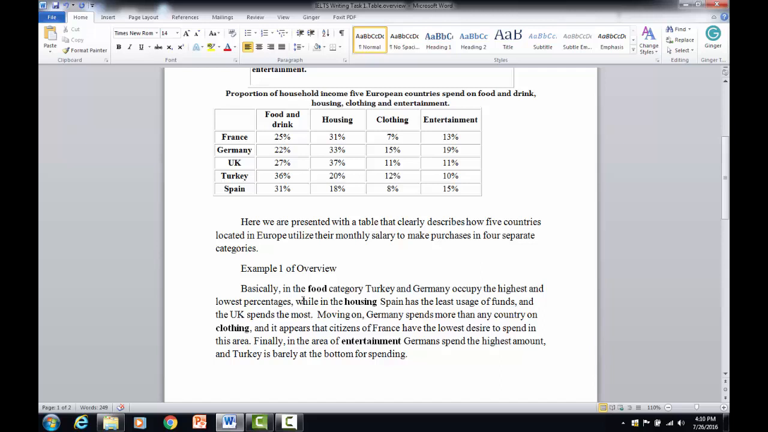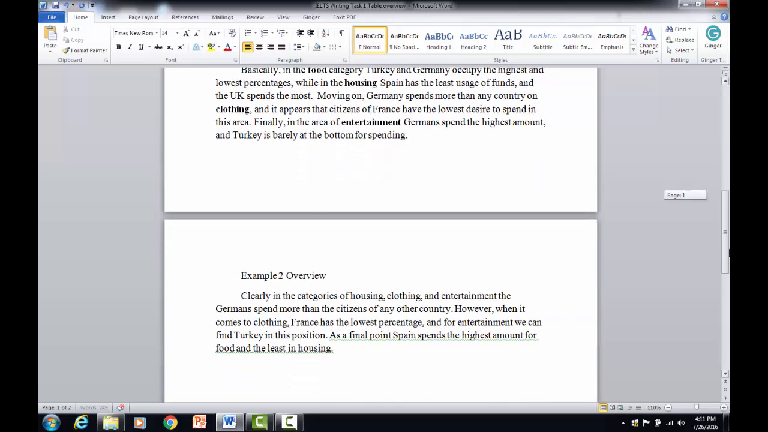So this is a correction to the previous lecture, where in our first sentence we had it mixed up in terms of the food and housing categories, in terms of who spent the most and who spent the least. So I hope this now explains it a little bit better in terms of the proper correction for the overview paragraph for this table.